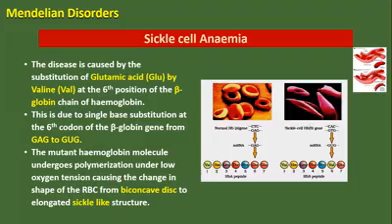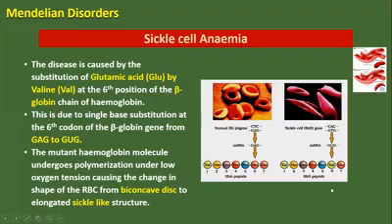So the mutant hemoglobin molecule undergoes polymerization under low oxygen tension, causing a change in the shape of the RBC. The RBC shape will change from a biconcave disc to an elongated sickle cell structure. You can see here, this is the normal hemoglobin cell, which is biconcave. But if it is affected, then it will become elongated, which we call a sickle cell. A sickle-like structure appears.